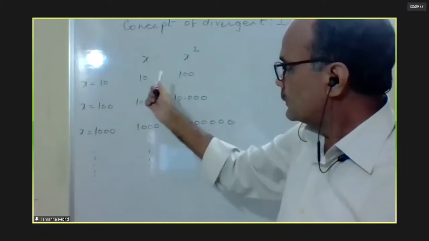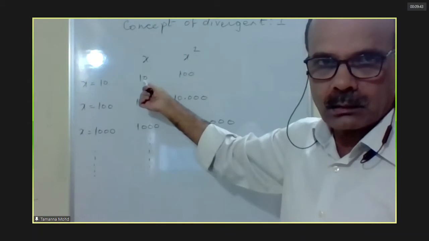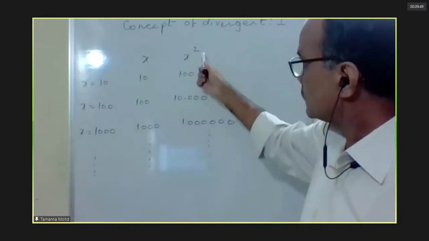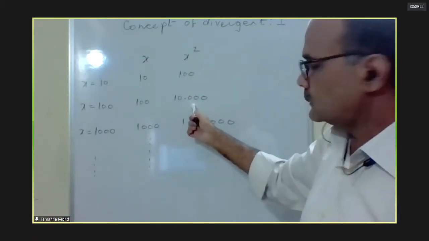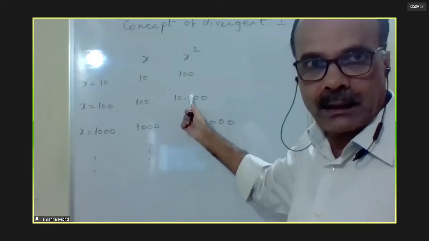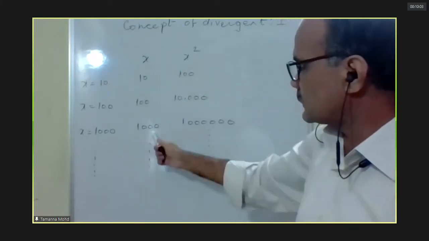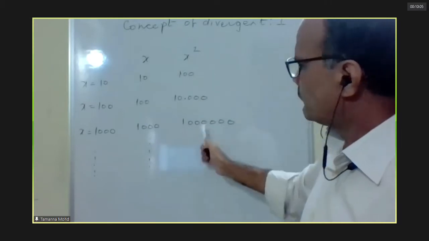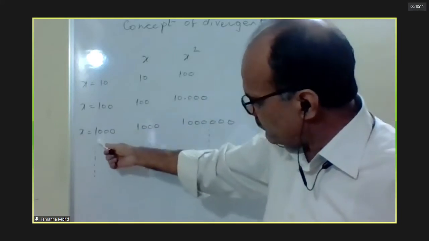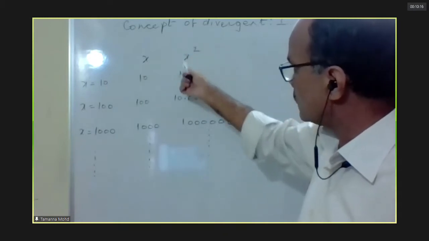When x is 10, this value is 10, this becomes 100. The difference is 90, not much. For x equal to 100, the value of x is 100, the value of x square is 10,000. The difference is 9,900, a little big. For x equal to 1000, the value of x is 1000, the value of x square is 1,000,000. The idea is, as we increase the value of x, this value becomes too small in front of x square.